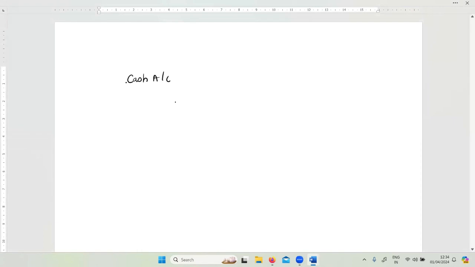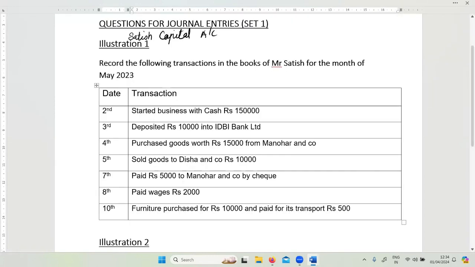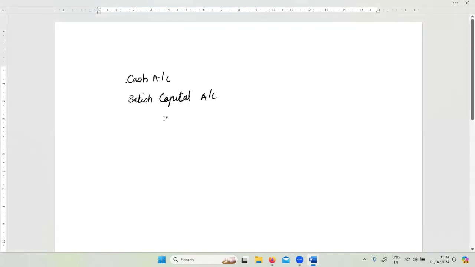Nowhere is Satish's capital account mentioned, correct? Is it mentioned here? No. But still, we can write Satish's capital account. The reason is that we know that what is brought into the business is from Mr. Satish, because this particular part very clearly says that Mr. Satish is starting the business. Now, once you identify these two accounts, you say, okay, cash account is a real account, and Satish capital account is a personal account.